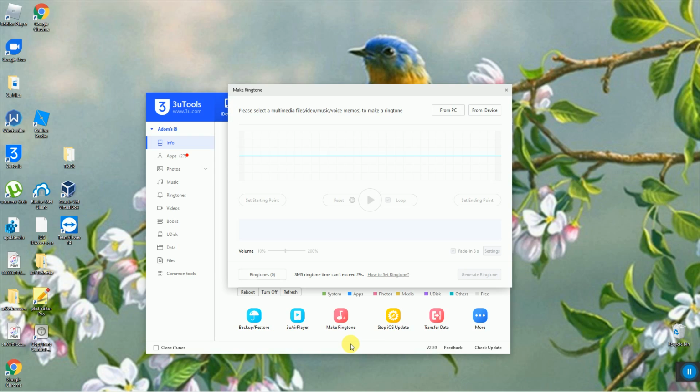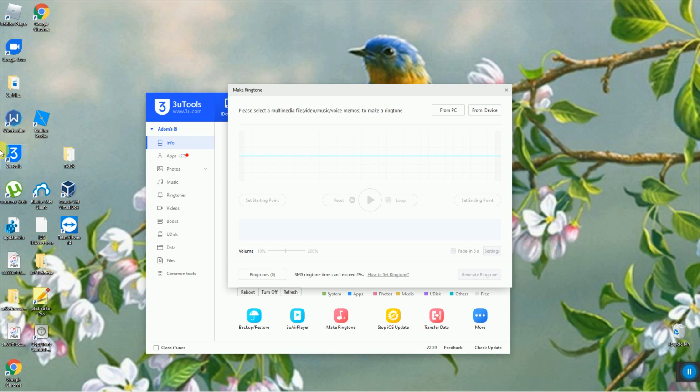Today we are going to make a custom ringtone. Yes guys, you can make a custom ringtone, whatever you like, and it's of course for iPhone, so it's on iPhone. So yeah guys, let's get started. This is actually pretty simple, more simple than you think. But anyways, let's get started.